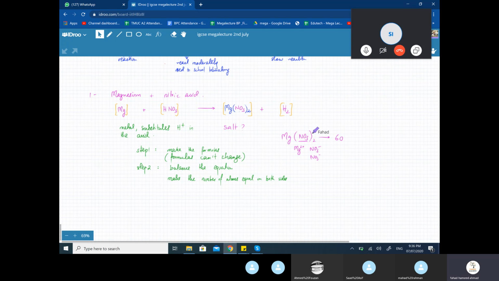Now remember, this 3 is not with nitrogen, it is with oxygen. So oxygen was 3, but there are 2 nitrate ions, which means everything would be doubled and there would be 6 oxygen atoms. In the bracket, there's only one nitrogen. Remember, there's no number attached to nitrogen, but the whole thing is doubled. So that means there are 2 nitrogens.